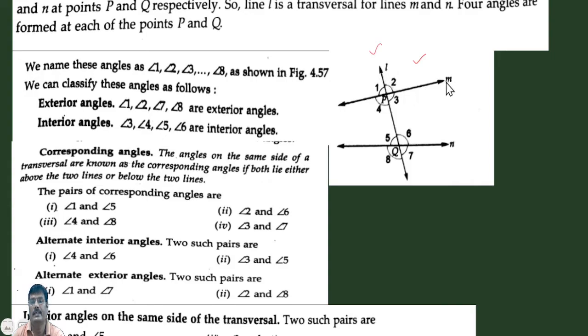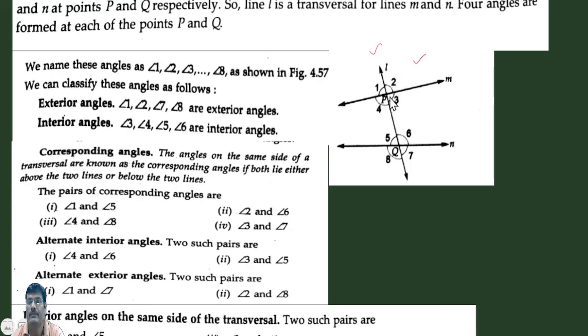This transversal intersects M and N at point P and point Q. Let us suppose that these angles are 1, 2, 3, 4, 5, 6, 7 and 8. Now first of all, we have to learn the names of these angles.